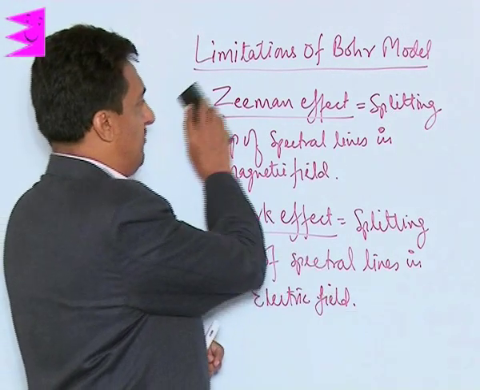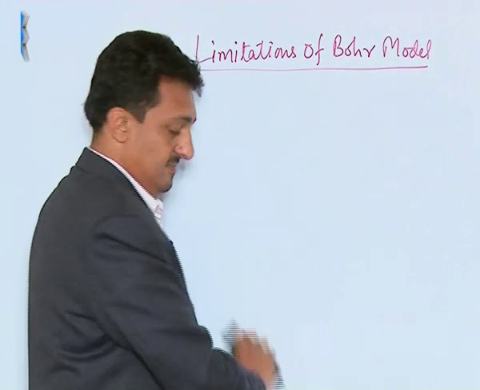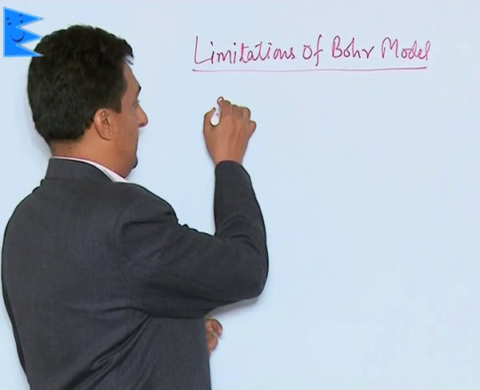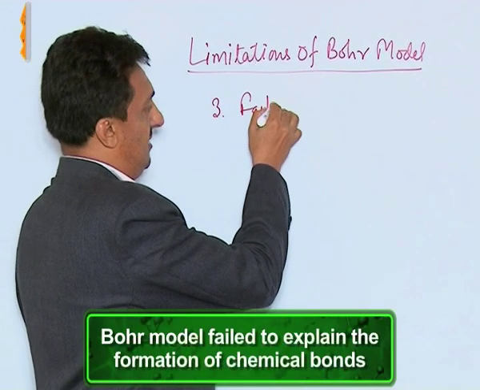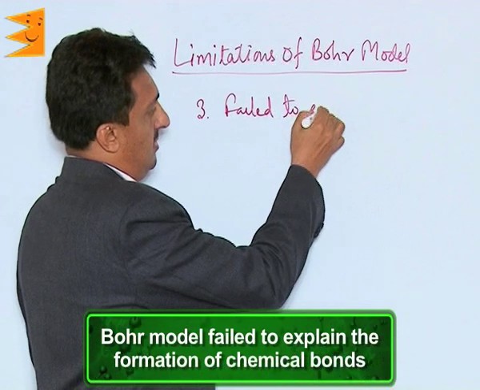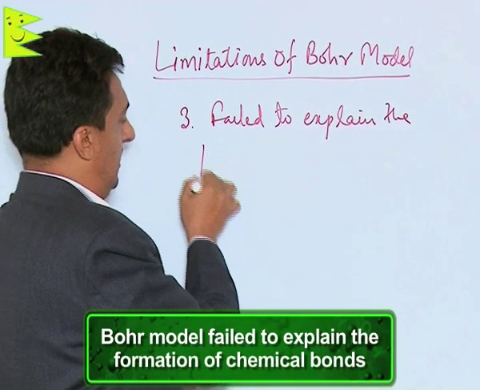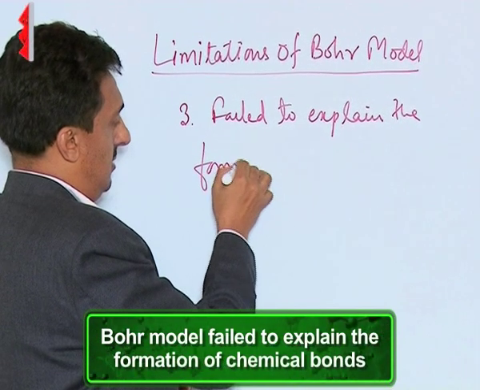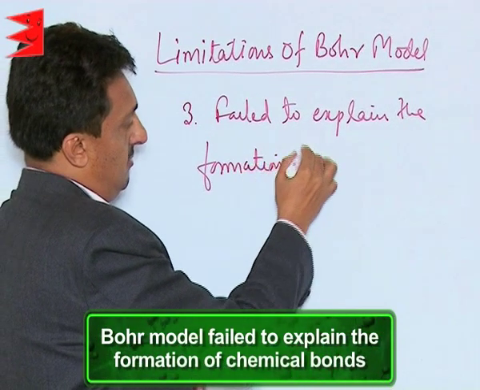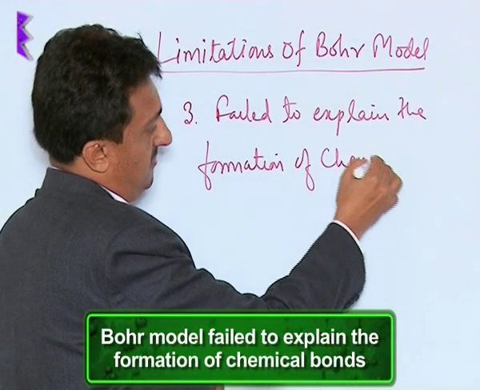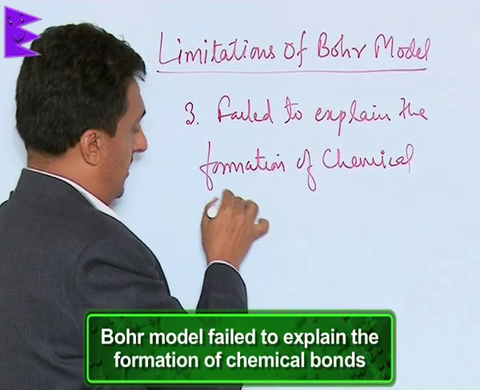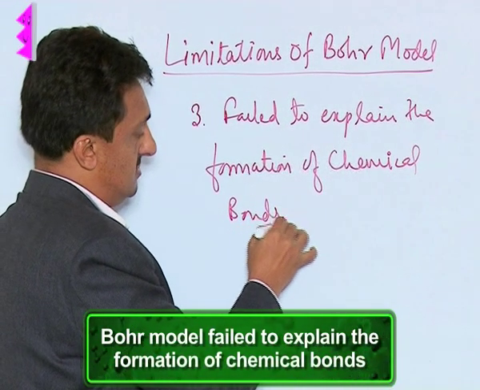The third most important limitation of the Bohr model was that it failed to explain the formation of chemical bonds.